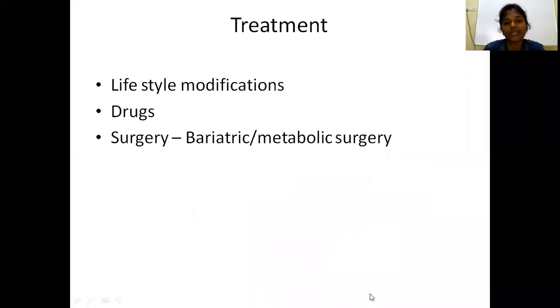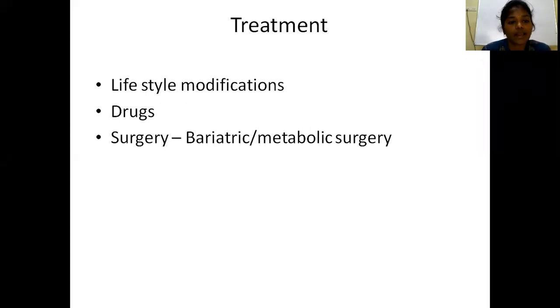Now, how do you treat obesity? What are the treatment options for obesity? One is lifestyle modifications, then drugs, then surgery. Lifestyle modifications include avoiding a sedentary lifestyle, exercise and also diet control. All this comes under lifestyle modifications. I think you might have learned about this in your SPM classes.